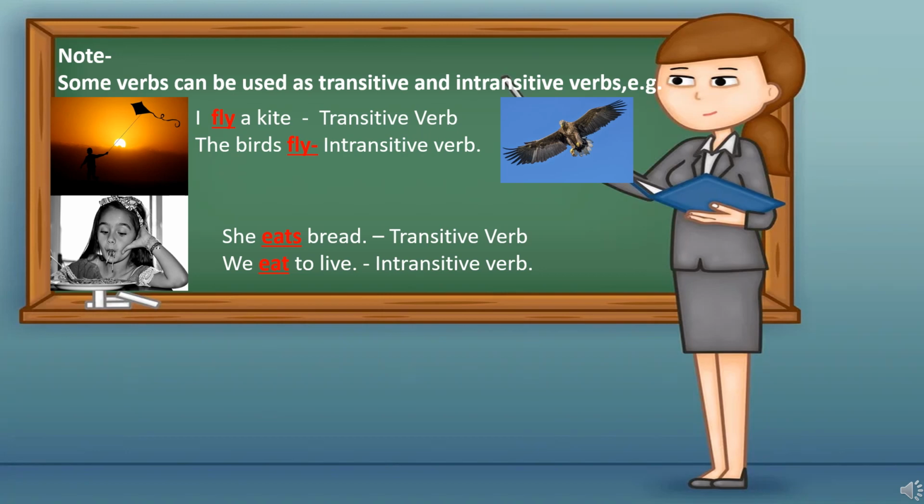In the second sentence, we eat to live. We are not getting any answer to the question what or whom. So here eat is an intransitive verb. Since there is no object of the verb eat, it is an intransitive verb.